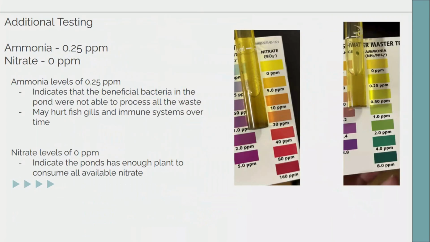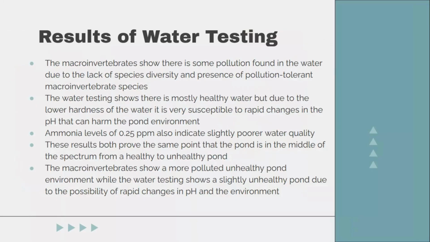So we did additional testing of ammonia and nitrate. The ammonia level of 0.25 parts per million shows that the beneficial bacteria in the pond were not able to process all the waste. This may hurt fish gills and immune system over time. While the nitrate level of 0 parts per million indicates that the pond has enough plants to consume all the available nitrate. There was a lack of diversity in species testing, which shows that there's mostly healthy water, but there's a low hardness, which means that it's very susceptible to rapid changes in the pH.